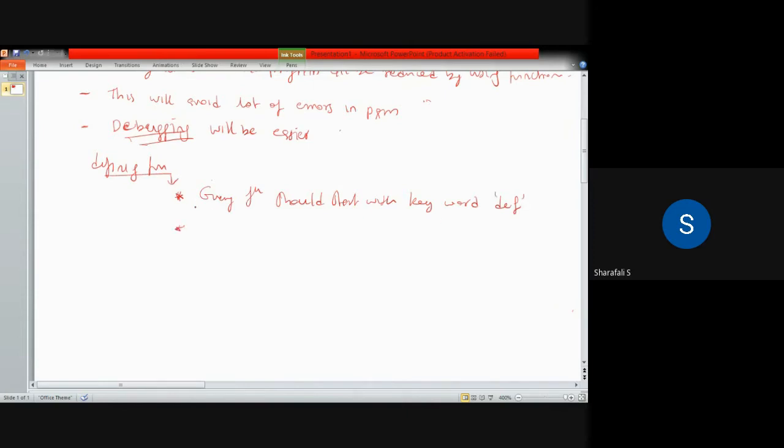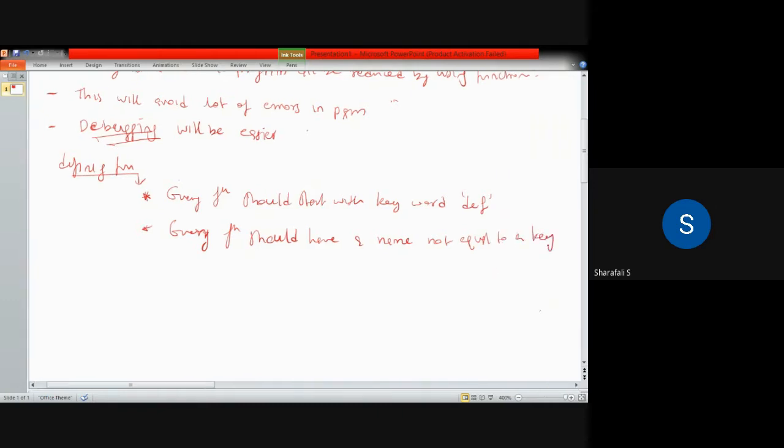And the function should have a name. Every function should have a name, and this name should not be a keyword. As we discussed for variables, here also we cannot use a keyword as a name for these functions.